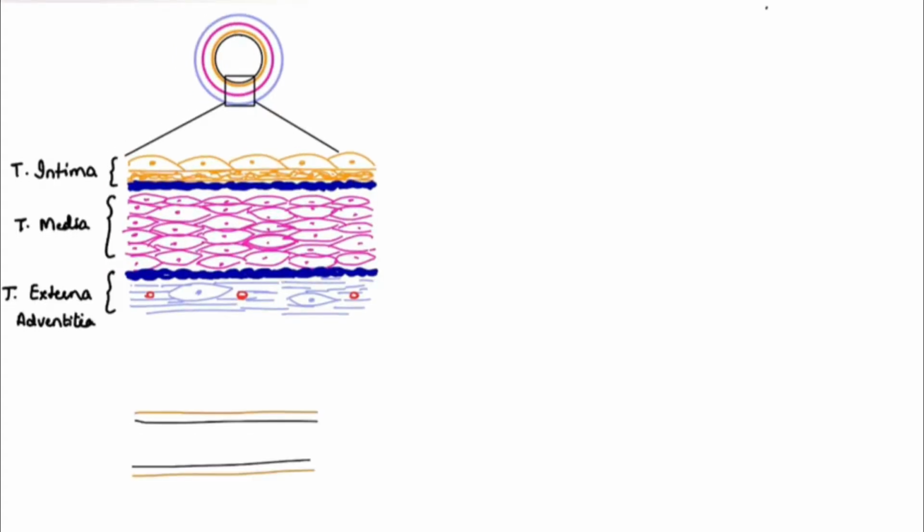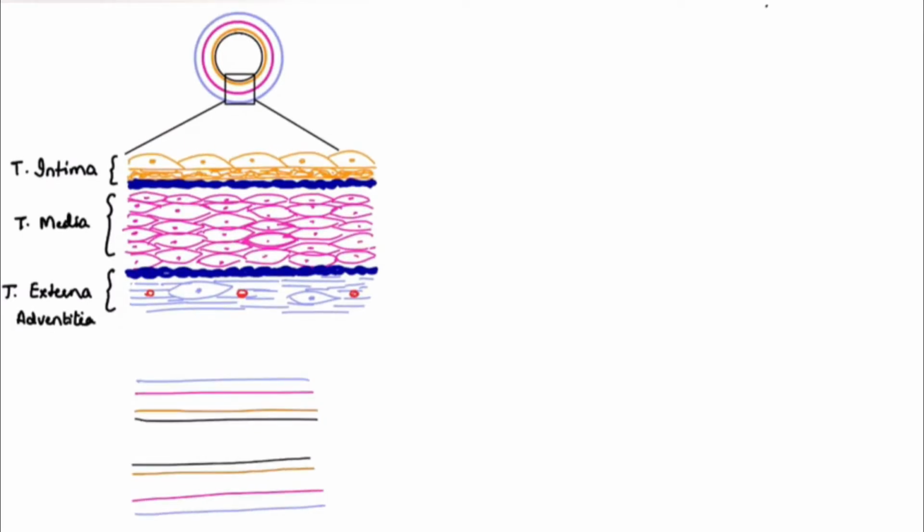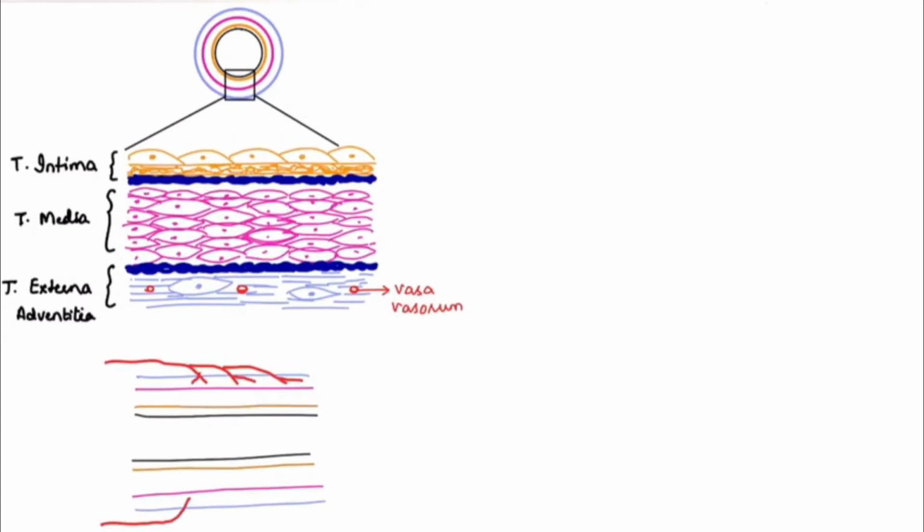Now this is a blood vessel. This is the tunica intima in yellow, the tunica media is pink and the tunica adventitia is shown in blue. Now the vasa vasorum are the minor blood vessels which are supplying the wall of the blood vessel. So this is how we can represent them. And they enter the blood vessel in the tunica adventitia.